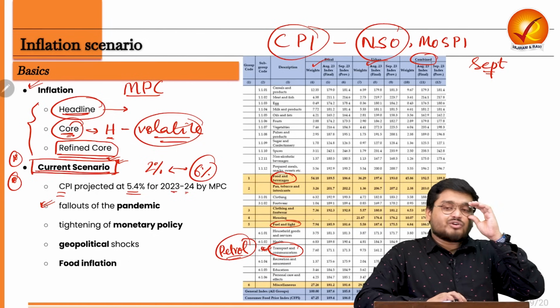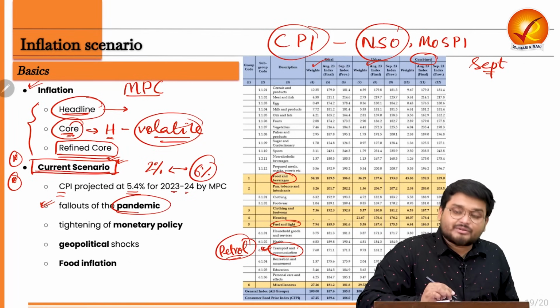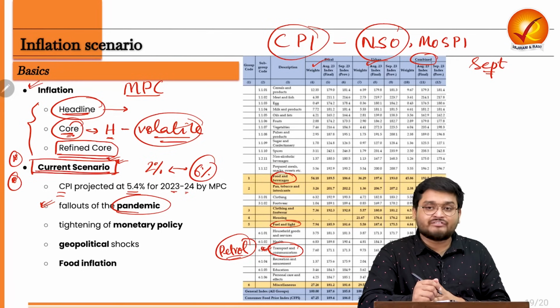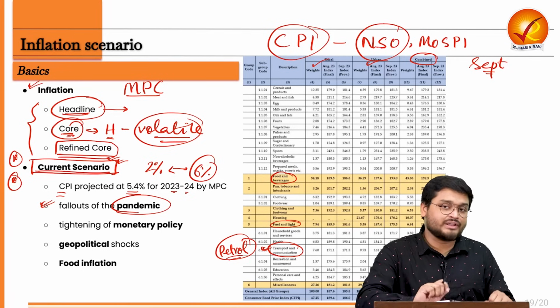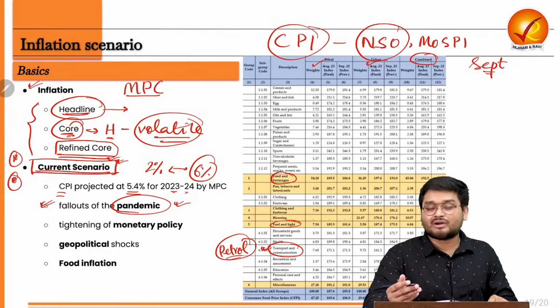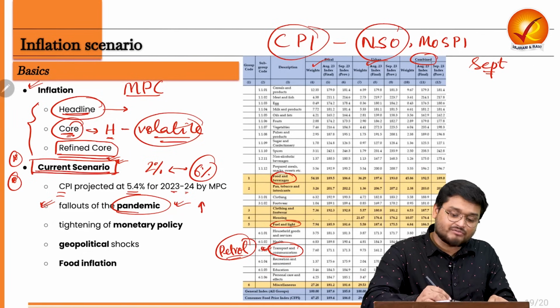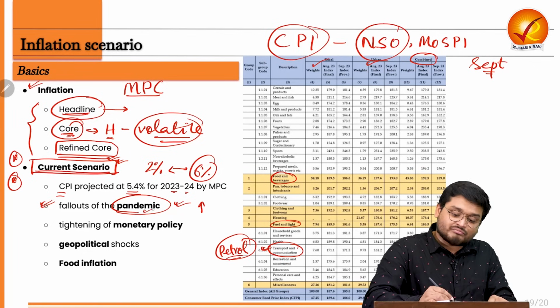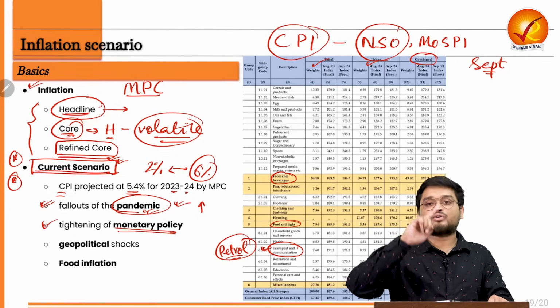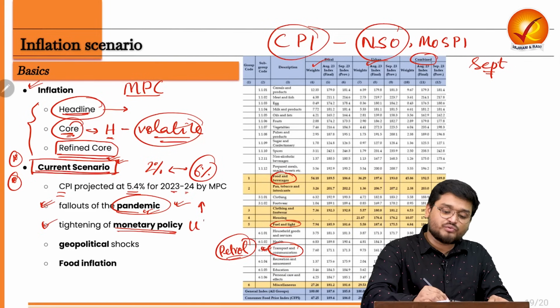Then the governor is also saying that the fallouts of the pandemic, the closure of all economic activities and the subsequent opening of all the economic activities, put a strain on the supply chain all across the world, which increased the prices. And after the pandemic came the tightening of monetary policies all across the world, especially the US Fed.